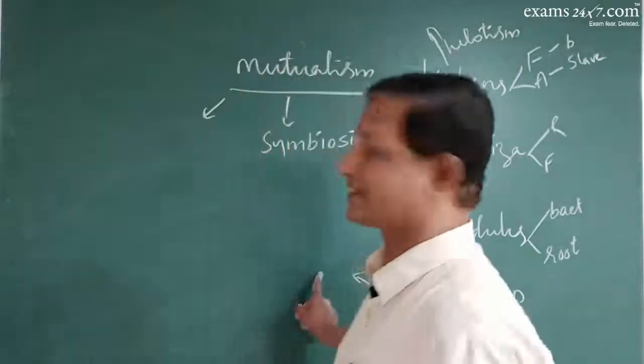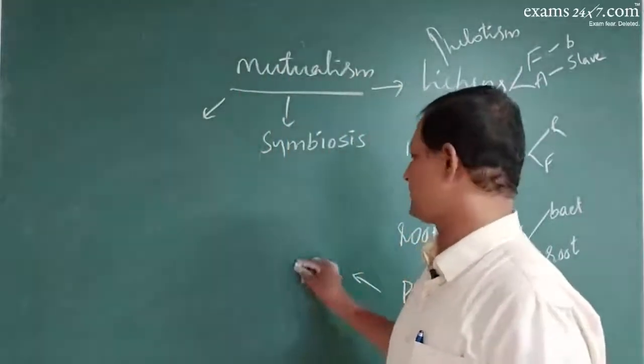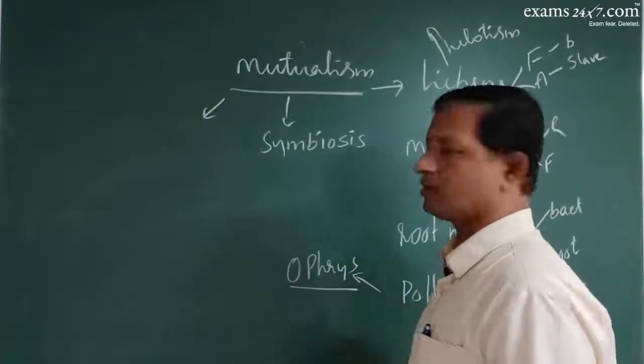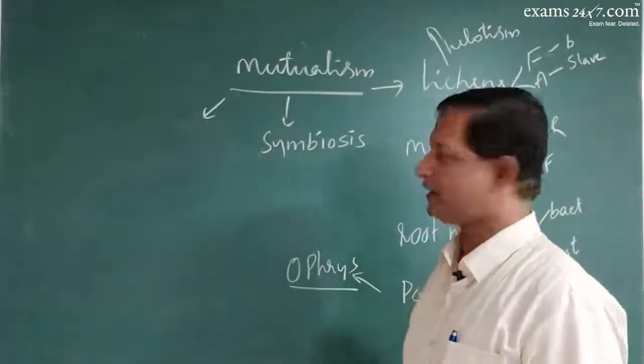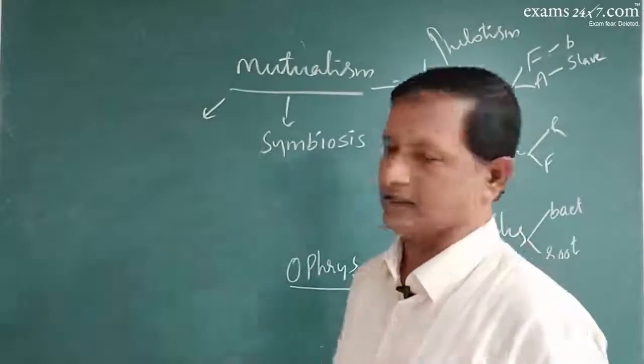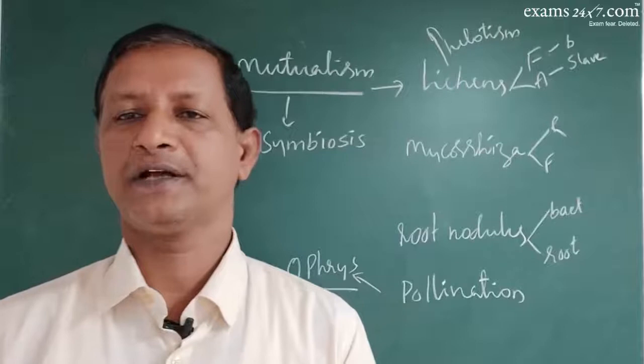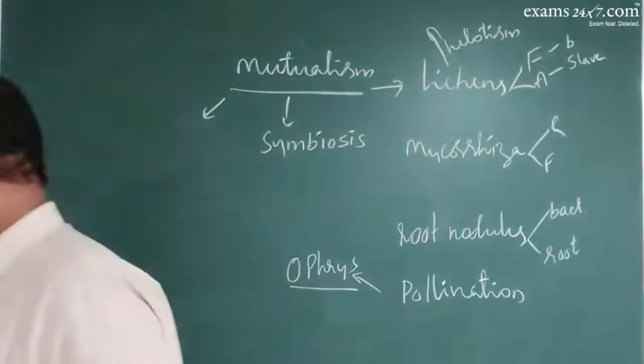So that is called sexual deceit. An example is the orchid Ophrys.